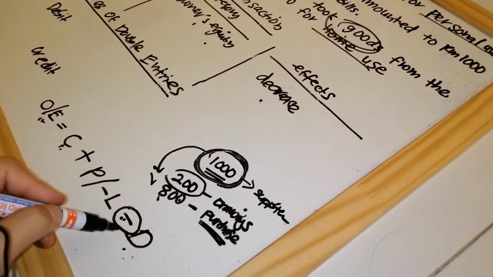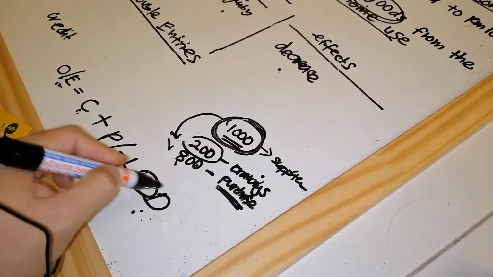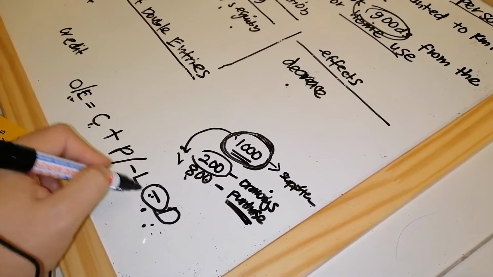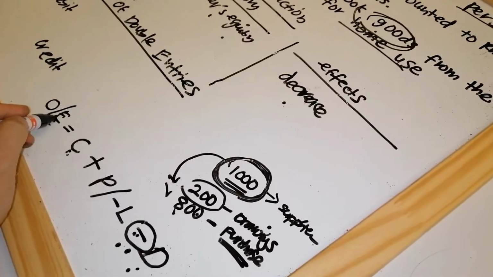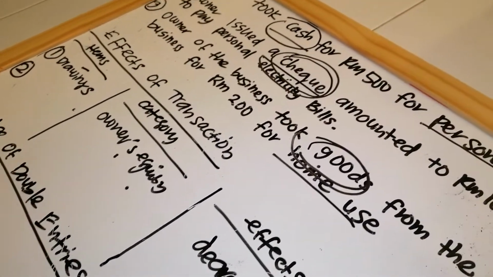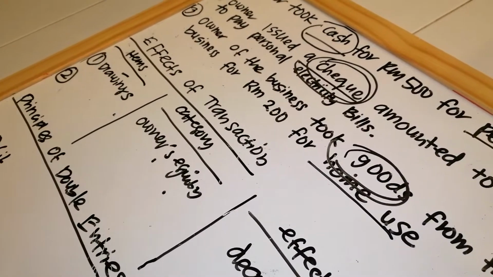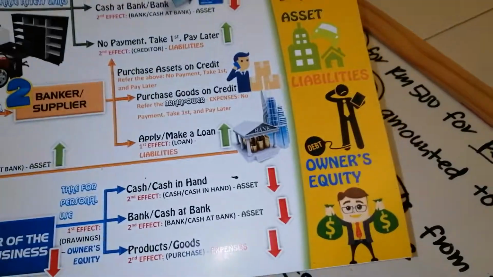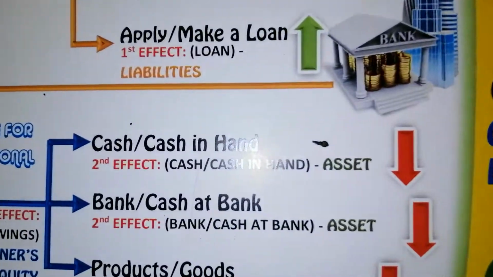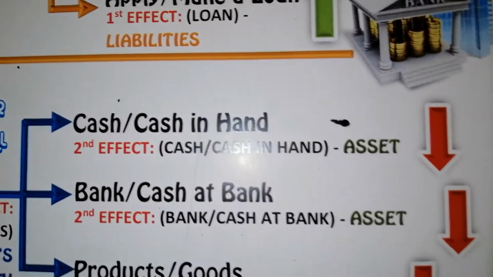So the more drawings that you make, the more figure you have under drawings, which will decrease your owner's equity. Second effect depends on the platform. By the owner, what did he take? He took cash. If cash or cash in hand, the second effect term is cash or cash in hand.